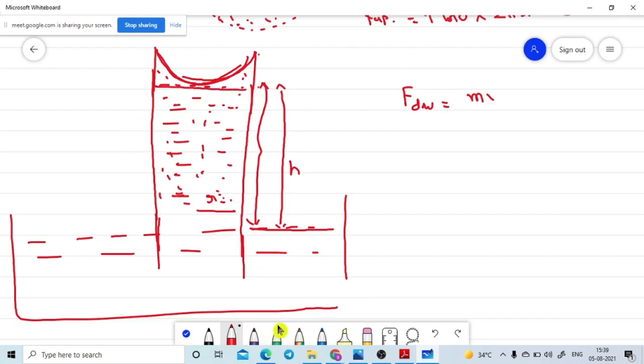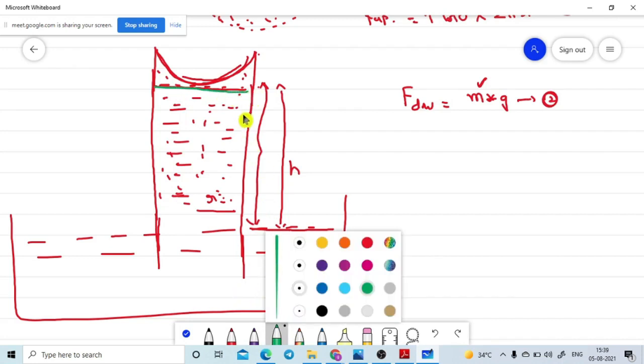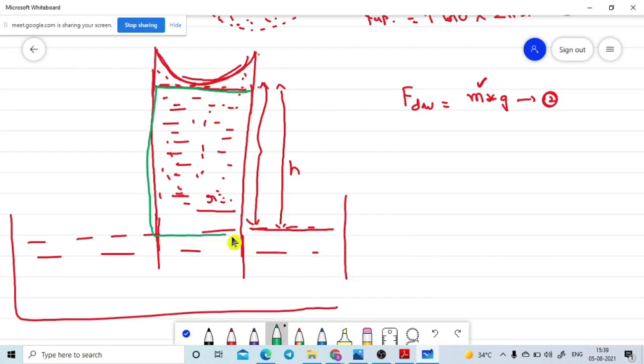Let's assume this part, up to this part. I took only from this part to this part. If this height is H, what is the volume contained in this part? I am taking that volume as V1. Now tell me, will anybody give a hint?